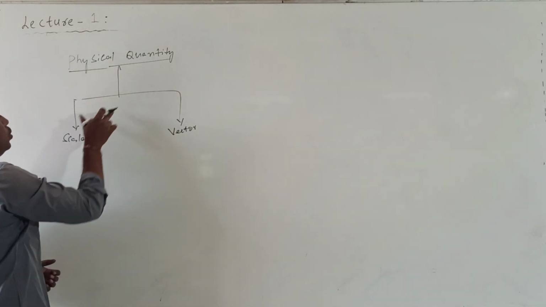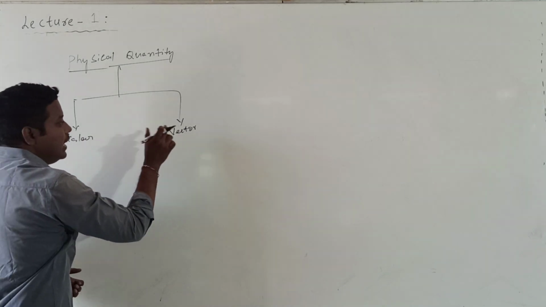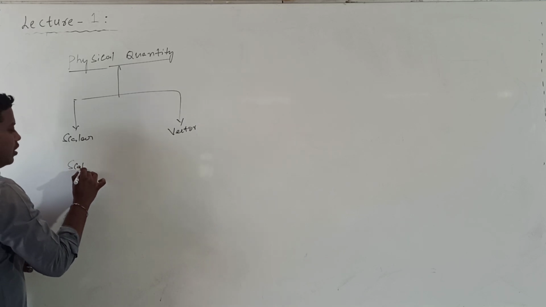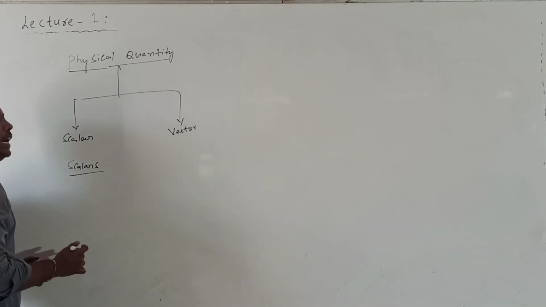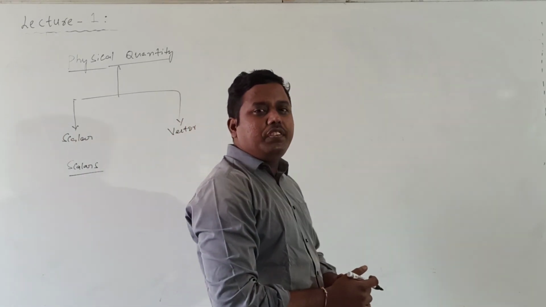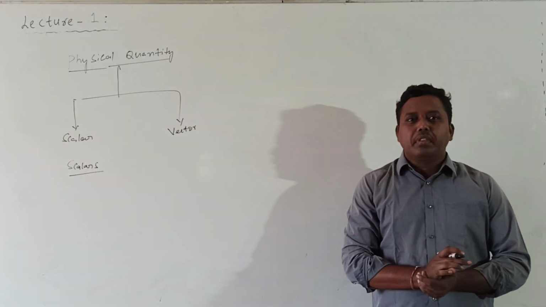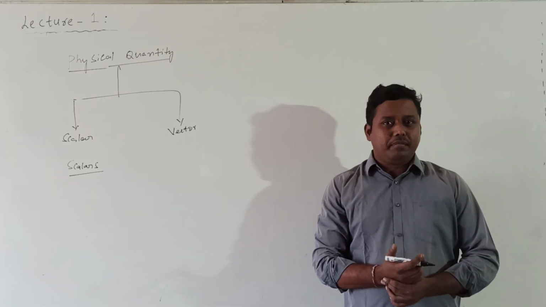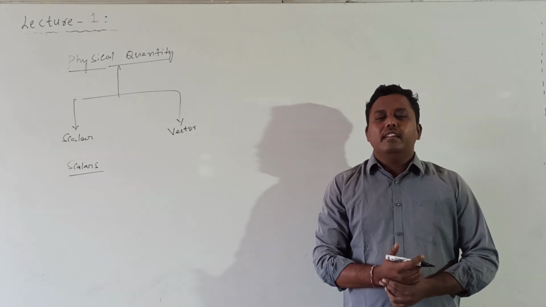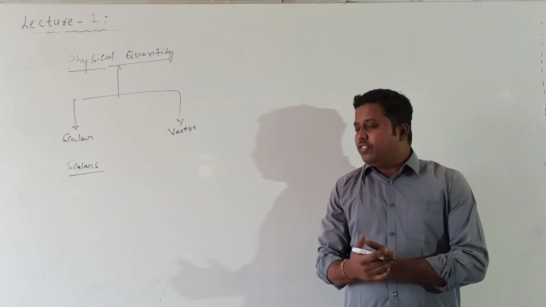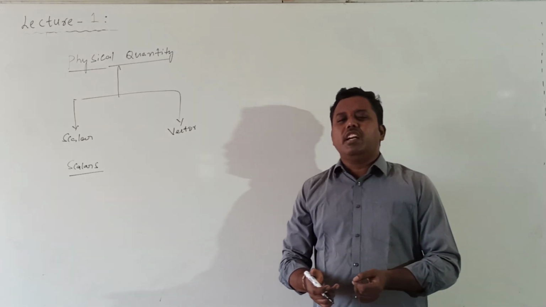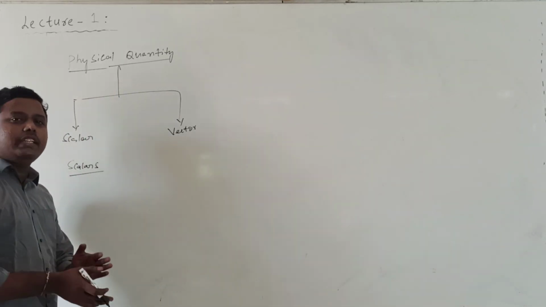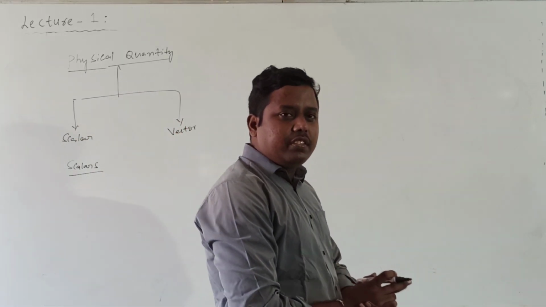These physical quantities are of two types: scalar physical quantities and vector physical quantities. What are scalar physical quantities? Those physical quantities which have only magnitude and no direction are called scalars. Examples of scalar physical quantities are mass, length, time, distance, speed, etc. These scalar physical quantities can be added using general algebra methods. Normal addition methods are useful for adding scalar physical quantities.